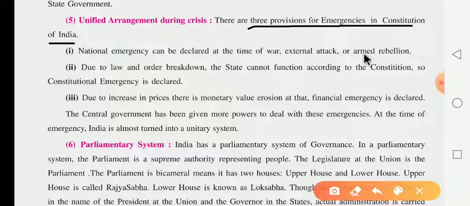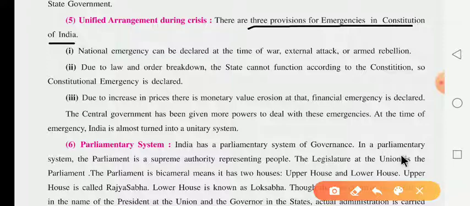First, a national emergency can be declared at the time of war, external attack or rebellion, which means revolt. At that time the nation can declare the provisions of emergency on the basis of the Constitution. Second, due to a breakdown of law and order, the state cannot function according to the Constitution, so a constitutional emergency is declared.